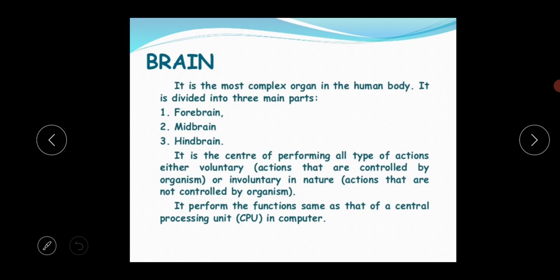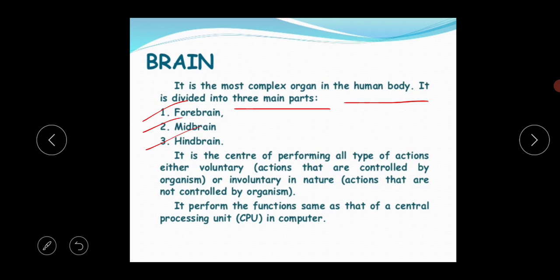Now you have to know each and every part of the human brain. Normally the brain is the most complex organ in the human body, and it's divided into three main parts: the forebrain, midbrain and hindbrain.